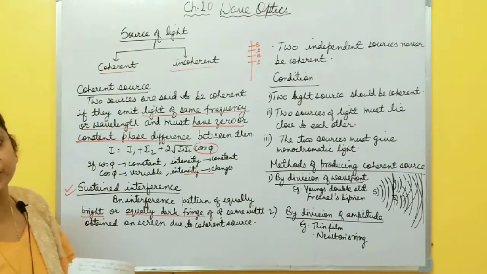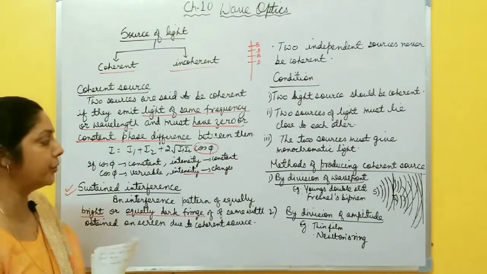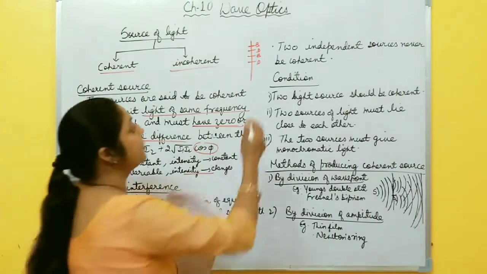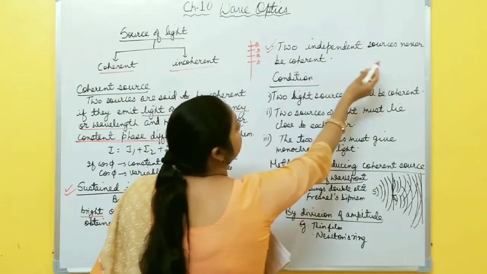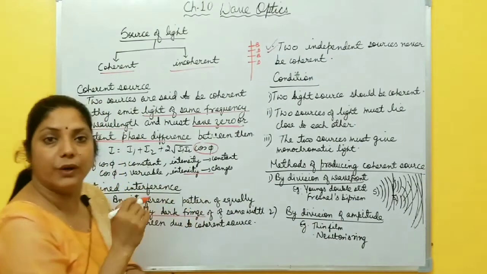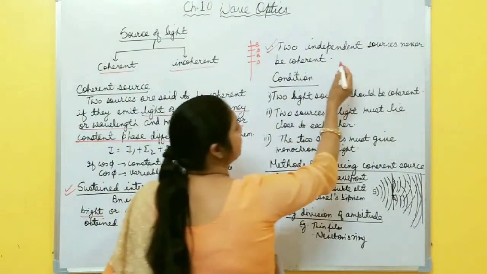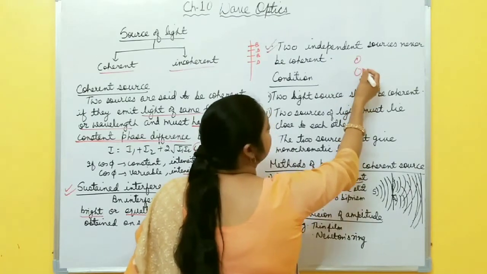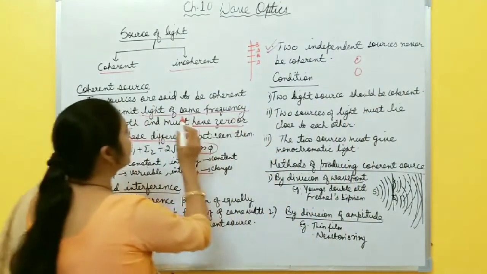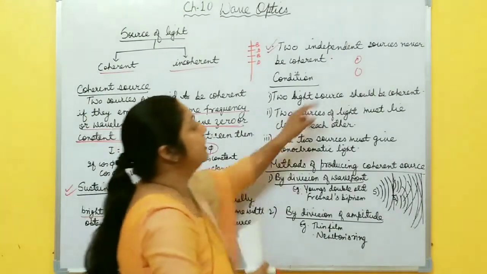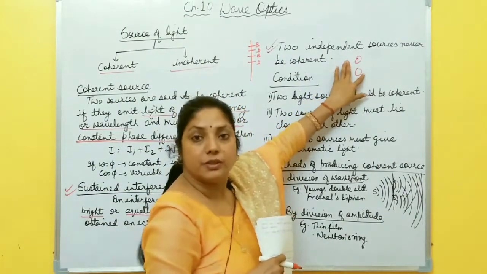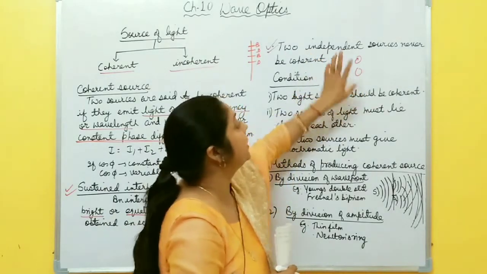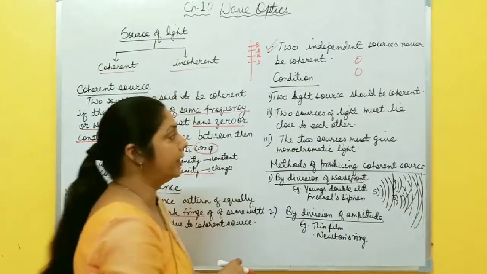Now, what type of source is coherent? From where is a coherent source produced? Can any two independent sources be coherent? There is one question, right? Two independent sources can never be coherent. Why? Suppose there are two independent bulbs. These two bulbs may have the same frequency and wavelength, but they must have constant phase difference. No, their phase difference is not constant. That's why two independent sources can never be coherent, right?